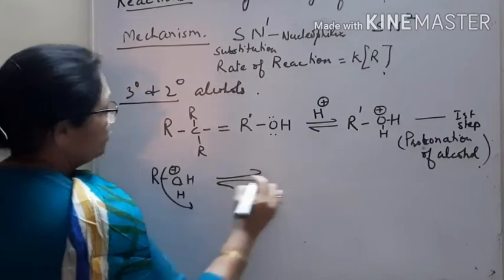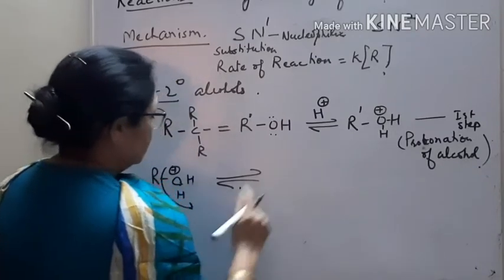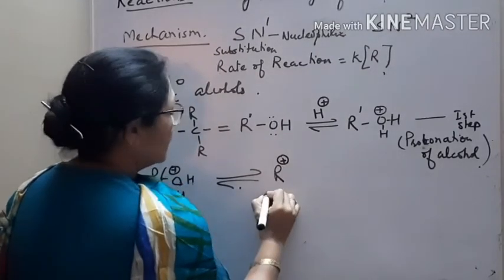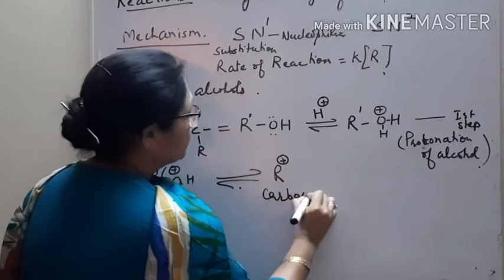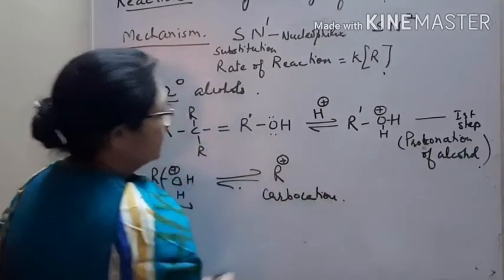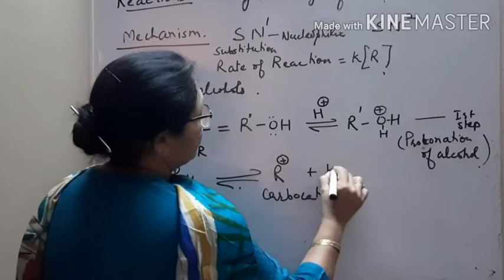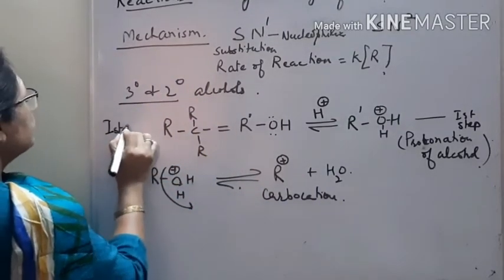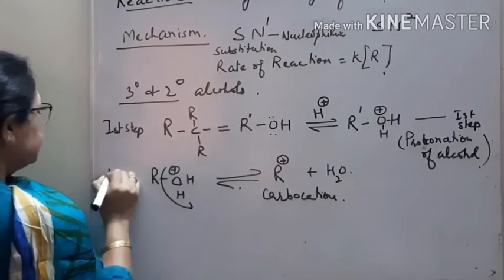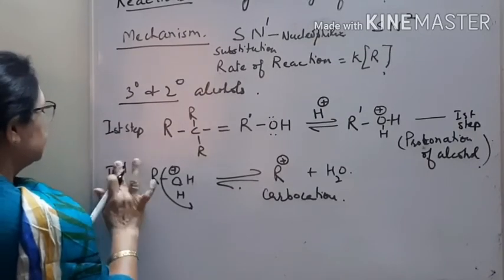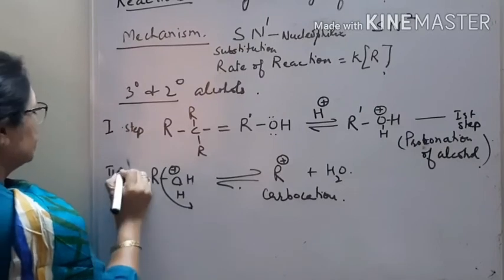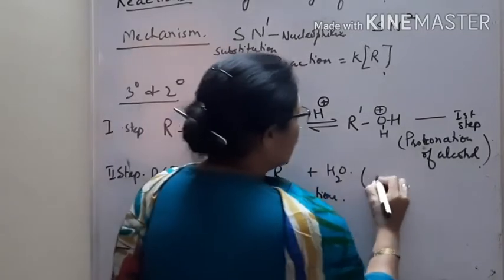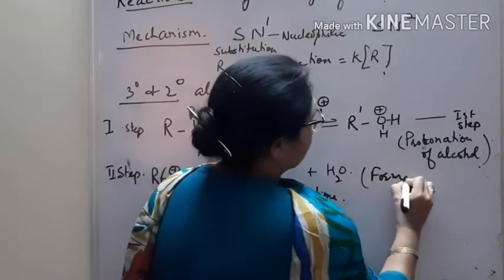In the second step, water is removed and the R carbocation is formed, plus water. That is the formation of carbocation.